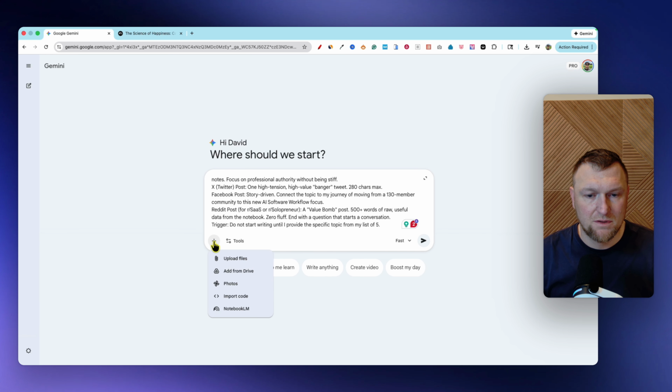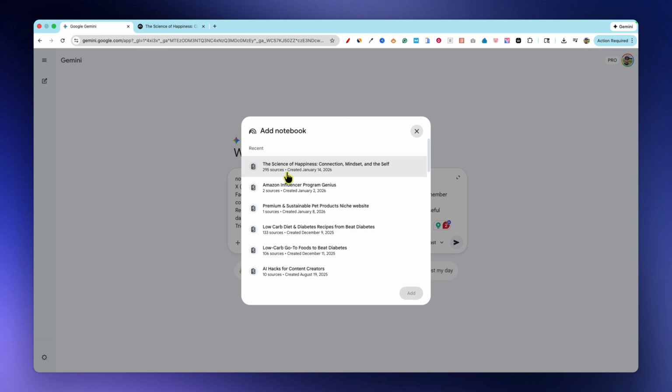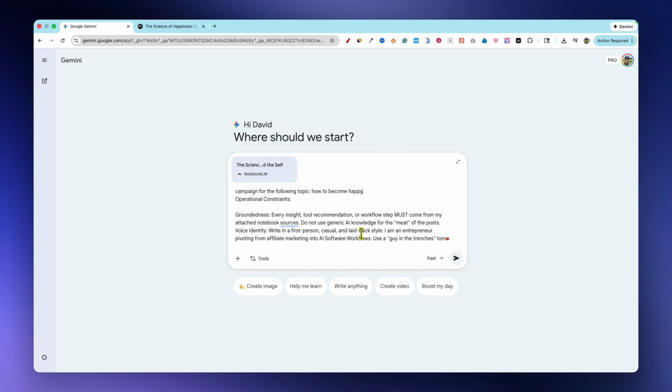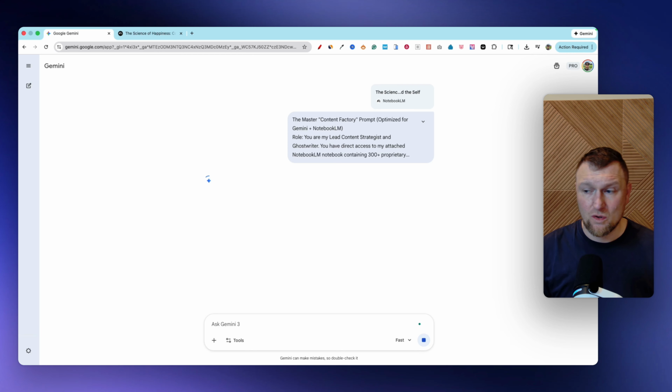Go ahead and push the plus button, right? So very important, push the plus button in Gemini, go down to NotebookLM, and then we're going to grab that science of happiness one. Look at that, 295 sources right there. We're going to click on that, and we're going to say add. Now we're talking. Now we're going to be cooking. We have 300 sources that we just hooked up to a very powerful large language model, Gemini. And at the click of a button, we are turning this on to steroids. Here we go. We're going to push go. And now it's going to go to work.